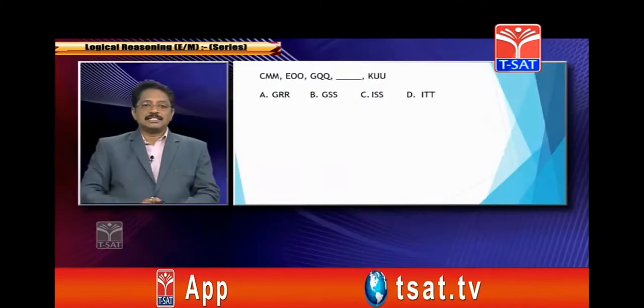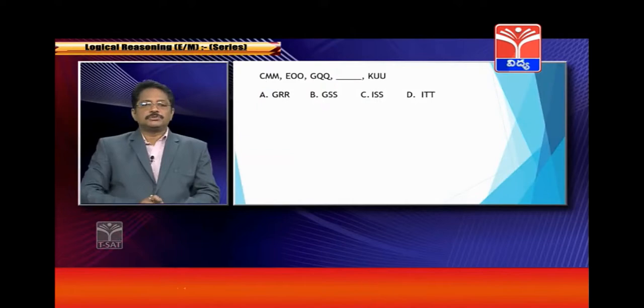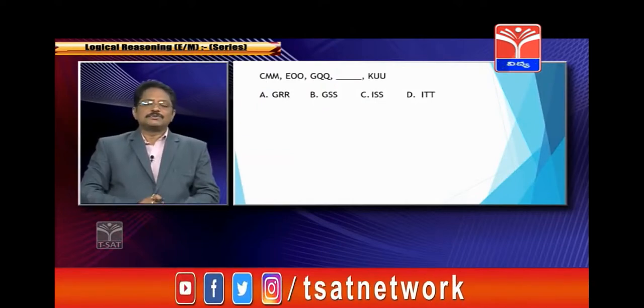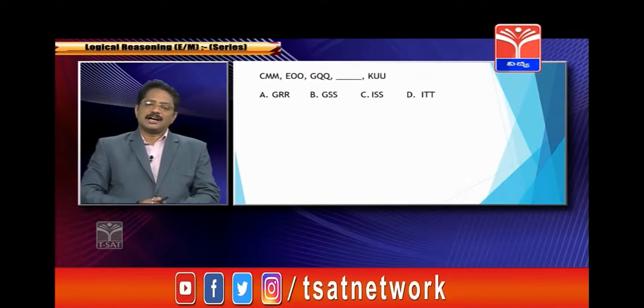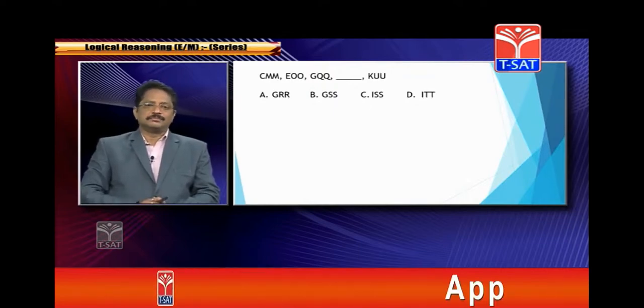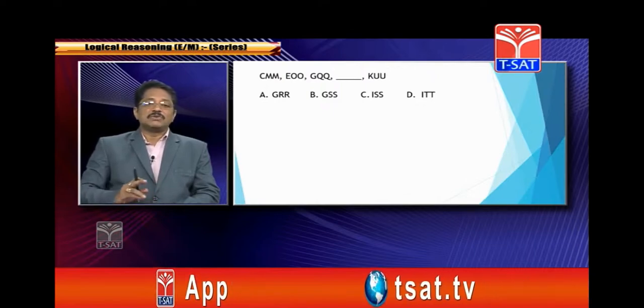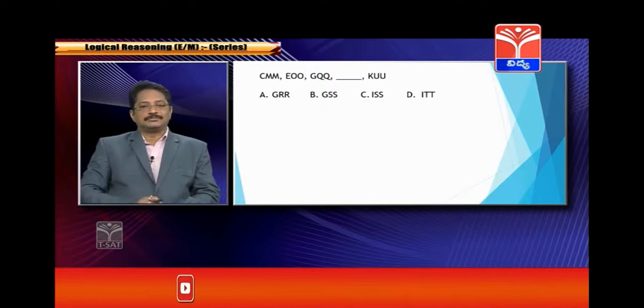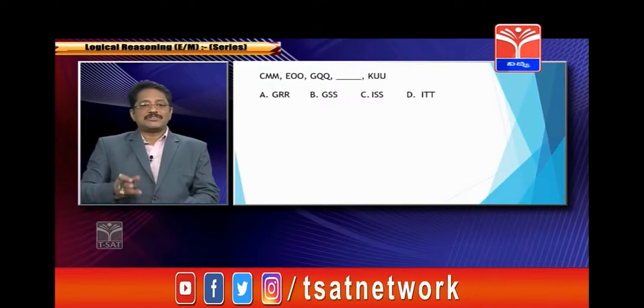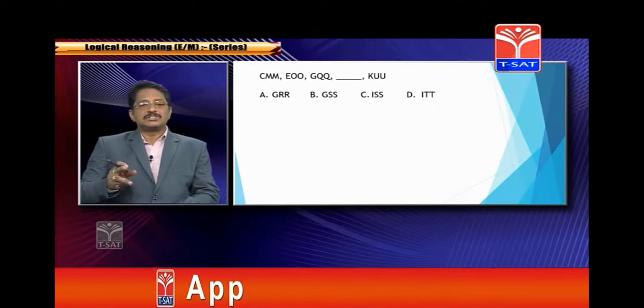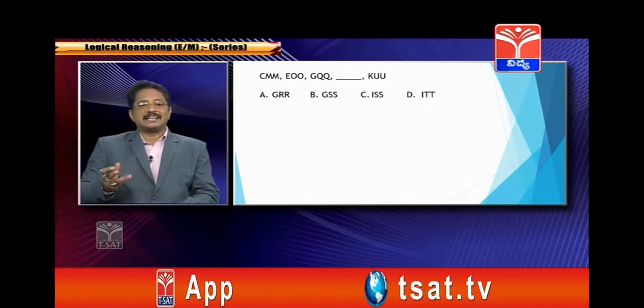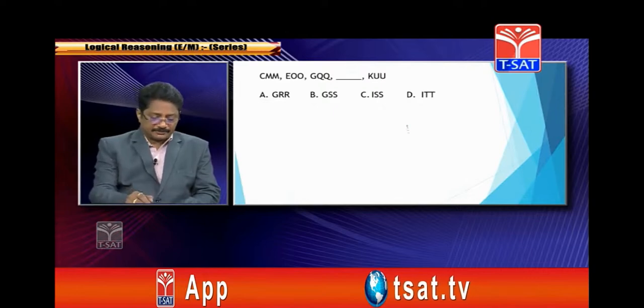CMM, EVO, GQQ, KUU. Maybe you find this answer very simple, correct? The last 2 letters are the same, MM. But here you see the next letter is E, which means one letter was skipped. Between C and E you have D. Between E and G you have F. So next after G you have to skip one letter. After G you have H. Next one is I. So next is I simply.